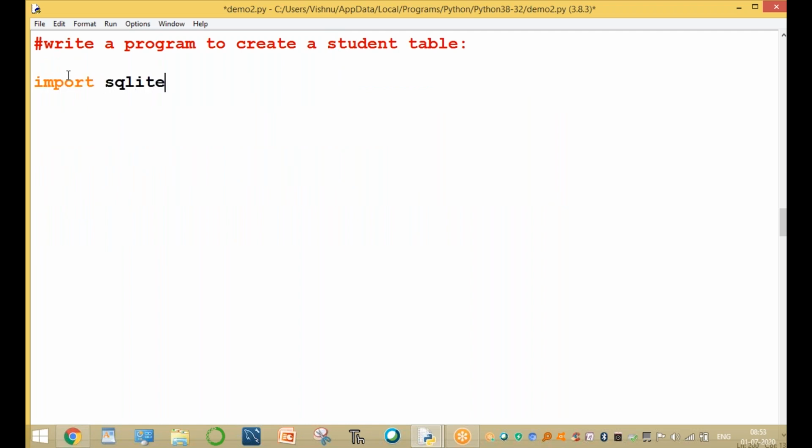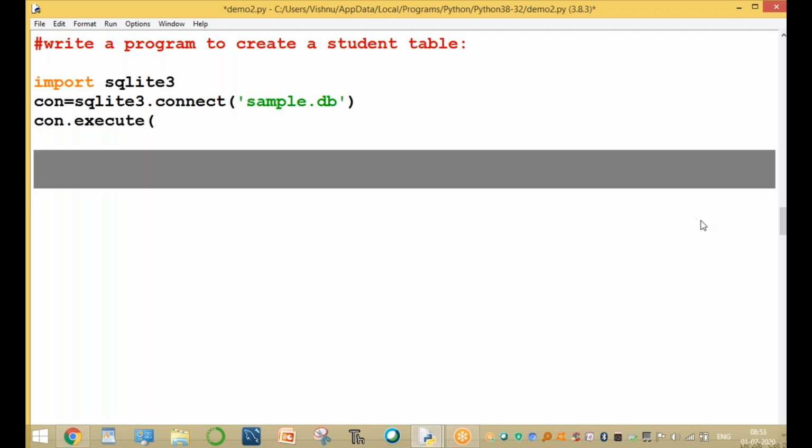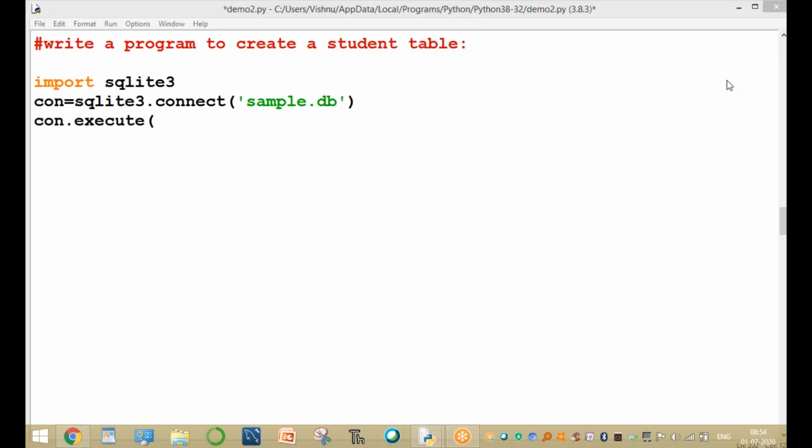Import sqlite3. Connection equal to sqlite3.connect of the database name sample.db. Now, to create the table, connection.execute. The command is the execute function. Here we are using the execute function. This function is used to execute the SQL query. Now the command is create table. The table name is student. SNO, okay, SNO is integer.